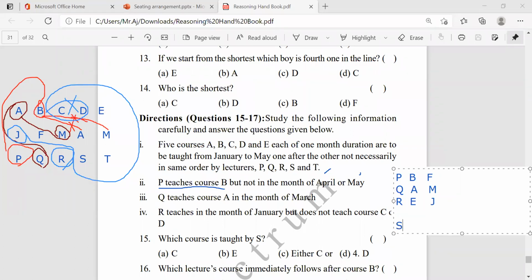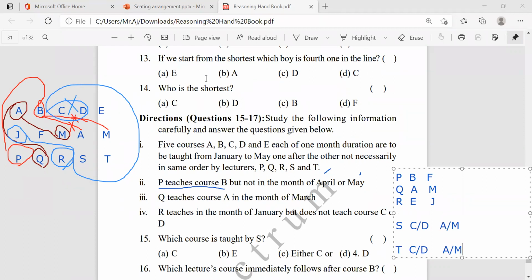The remaining ones, which course? Maybe C or D. We don't know the proper information. And the month may be April or May. We don't know the proper information. And what about T? T can also teach D or C, either C or D, and either in the month of April or May.